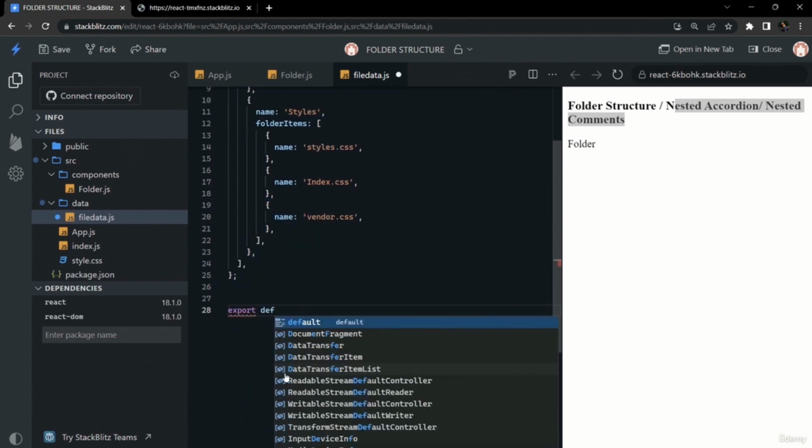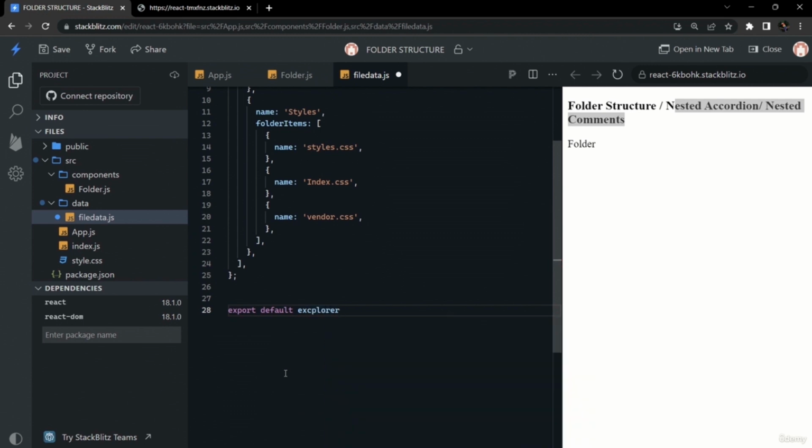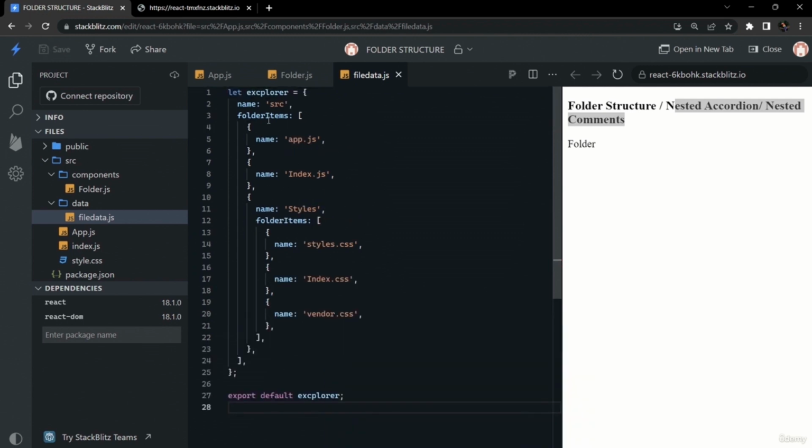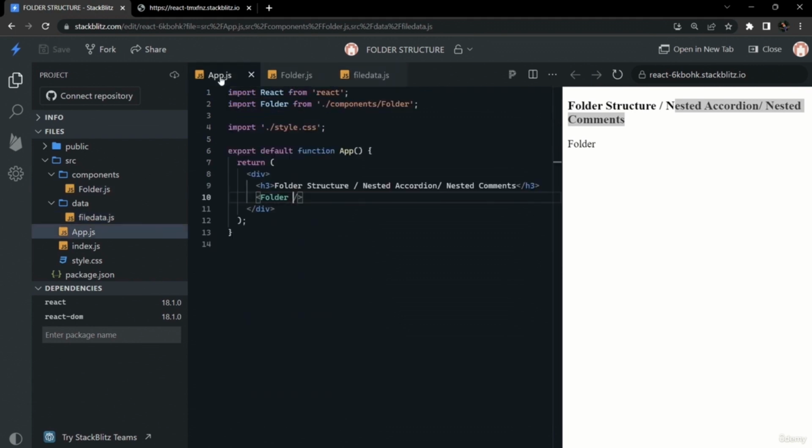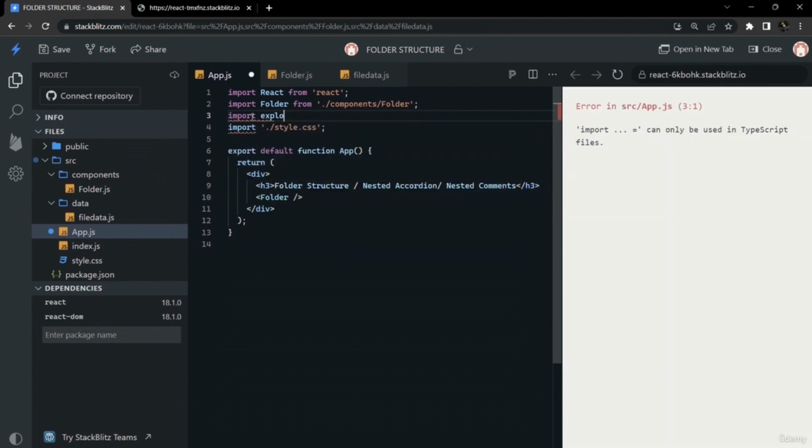Now we should also export this data by using export default explorer. We should correct the spelling of explorer here, so there is an extra c here, so we have omitted that and exported the data. So we can include that data in app.js. There is a reason why we are importing that data into app.js instead of folder.js. We will know why we have included this data file here instead of folder once we have developed our app.